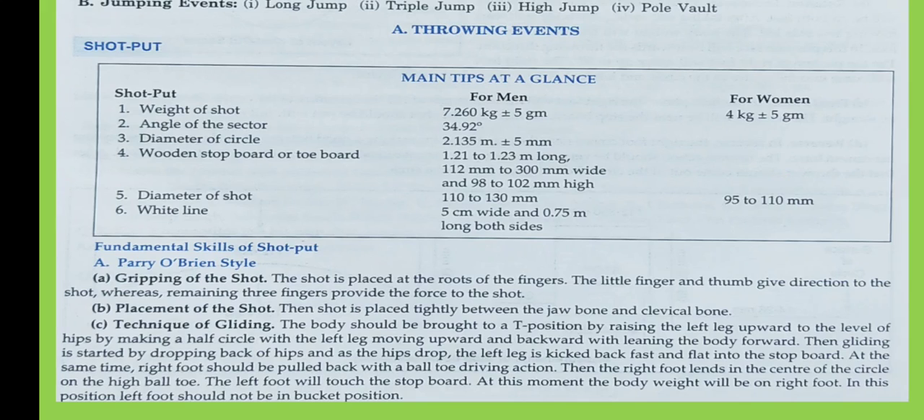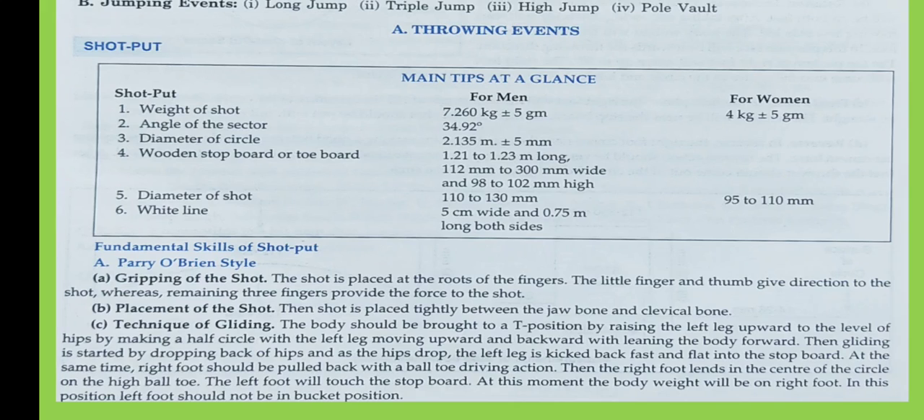So first is gripping of the shot, second is placement of the shot. Placement means where you are going to place it, in which region. You are going to place the shot tightly between the jaw and the clavicle bone, near the neck, the bone near the shoulder. We will place it there. Then the technique of gliding.